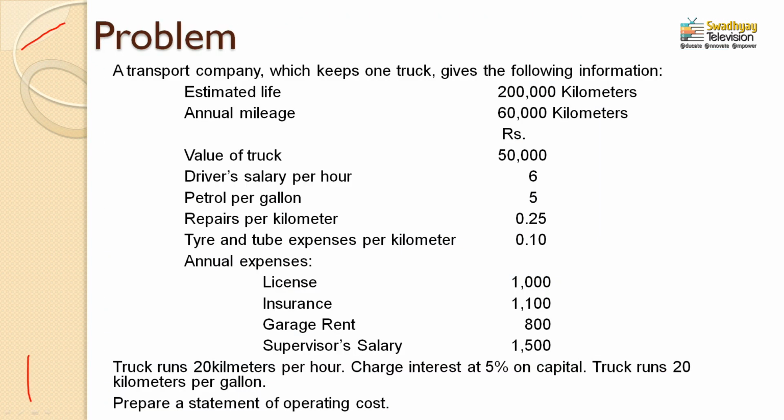Now moving to the second part, variable expenses. Variable expenses which we already identified from the question: one is driver salary, it is a variable expense; petrol is also a variable expense; repair is a variable expense, which is clearly given in the question, it is not hidden, 0.25 per kilometer. Tire and tube expenses is also clearly mentioned, that is 0.10 per kilometer. So these are the variable expenses, and one more item which is actually not clearly mentioned, that is depreciation. We would calculate depreciation on the basis of the actual mileage runs by this vehicle.